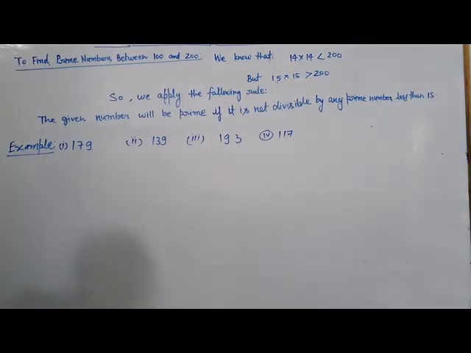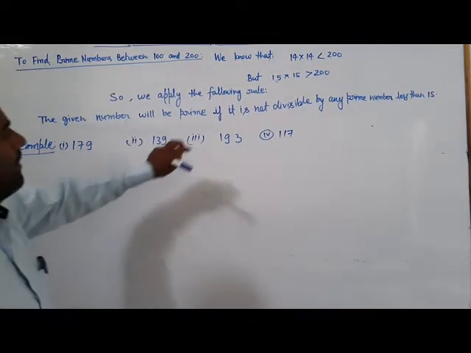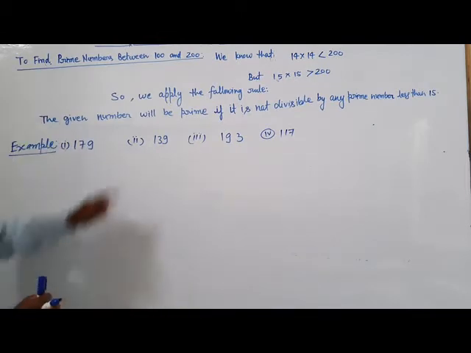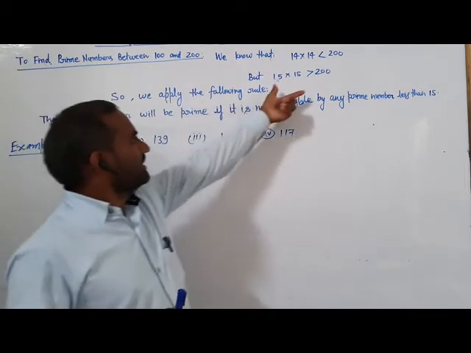If any number that lies between 100 to 200, जो नंबर 100 और 200 के बीच में, for that we apply the following.